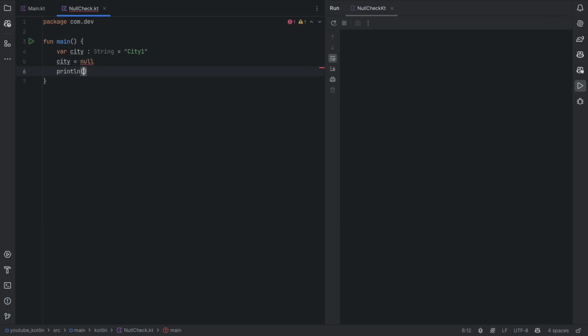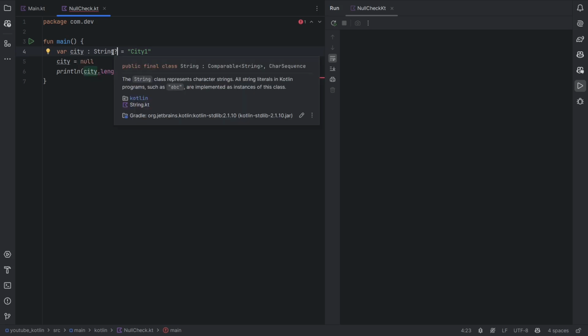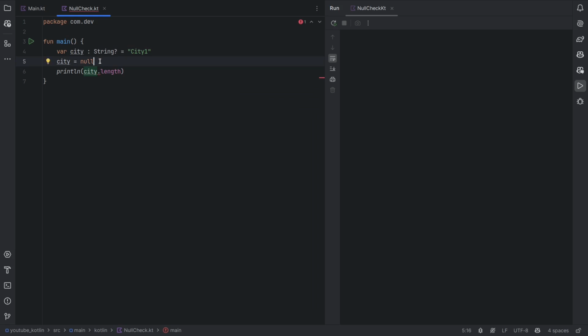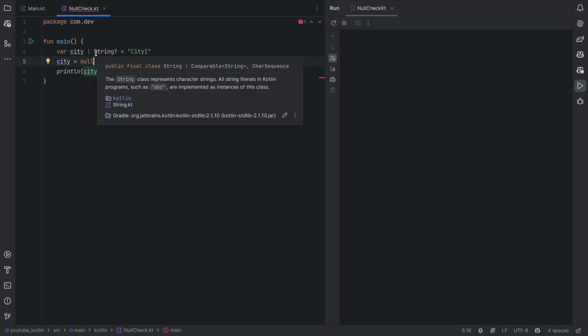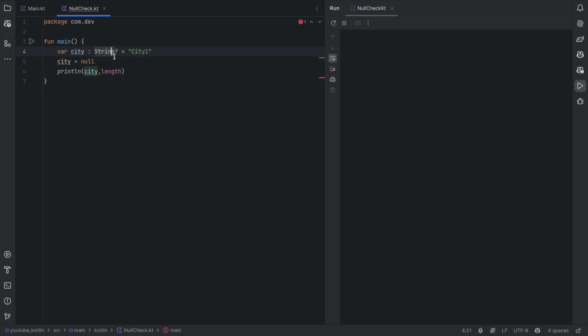But in your program, if you're receiving the value from the user, sometimes you may receive a null value, and you may need to print the length of the city. But since you receive null, it's going to throw a null pointer exception. So Kotlin has this operator called the safe operator. If you say question mark next to string, it means that the value of city is of type string, and it can hold a null value. It means that you made the city from non-nullable to a nullable type. So city is now a nullable type. So there's no problem with assigning null to city here.